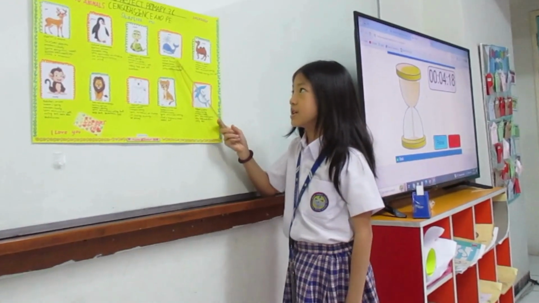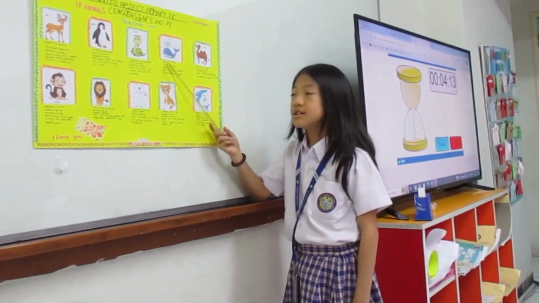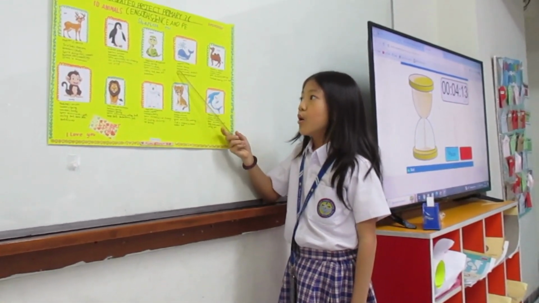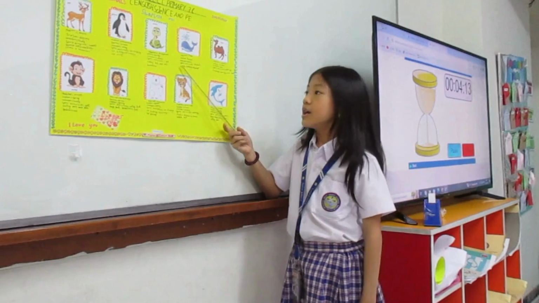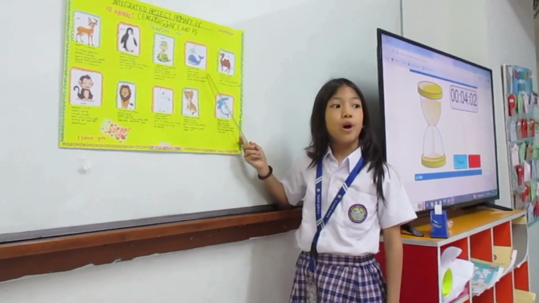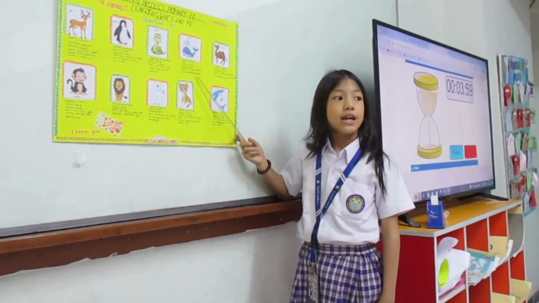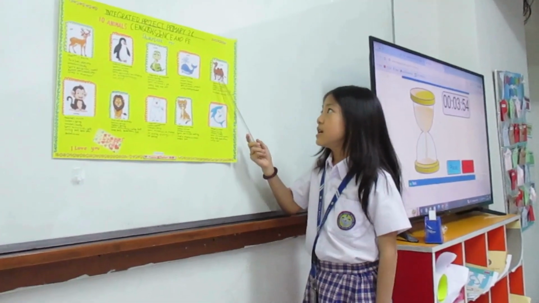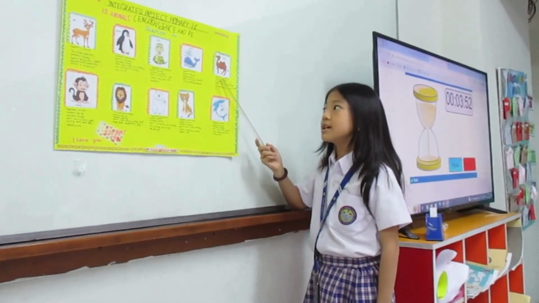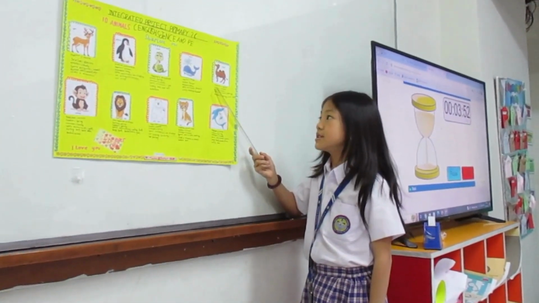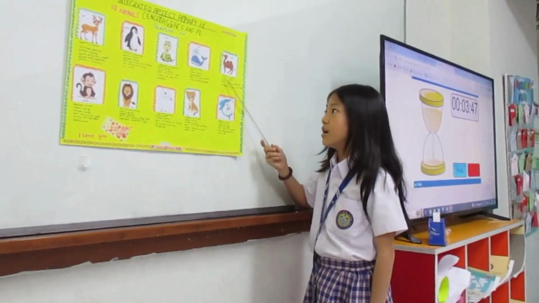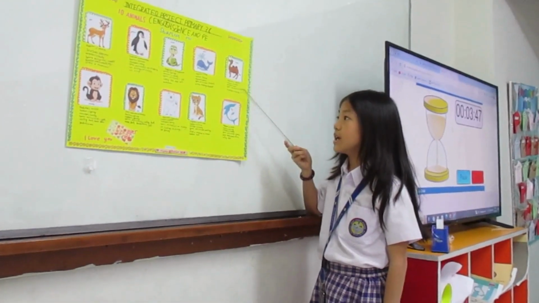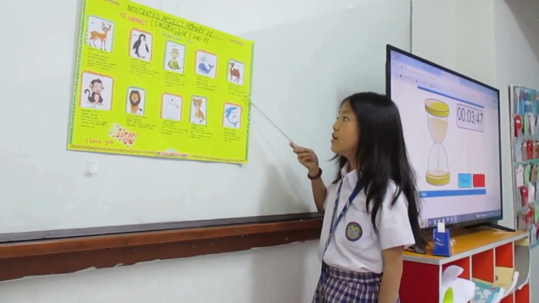The fourth animal is a whale. The habitat is the ocean, and the season is summer. The weather is warm, and the sport activities are football, biking, running, and handball. The fifth animal is a camel. The habitat is the desert, and the season is summer. The weather is hot. The sport activities are biking, handball, running, and football.